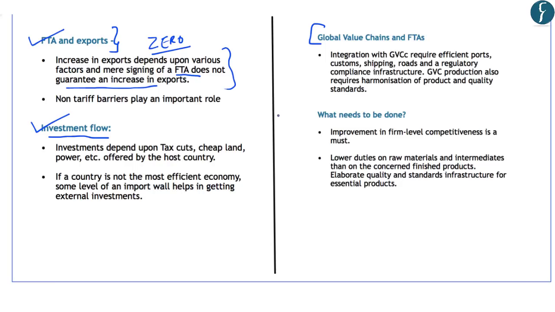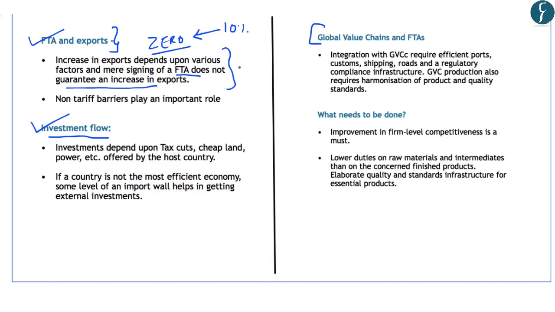So for example, if the duty imposed by the partner country was as high as 10%, and now it has been reduced to zero, only in such cases are there chances that the exports would increase. However, it has further been asserted that if the duties are already low and are then made to be near zero, it would not make much impact on the exports.